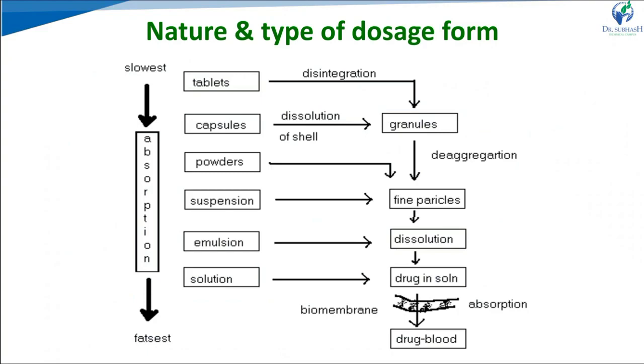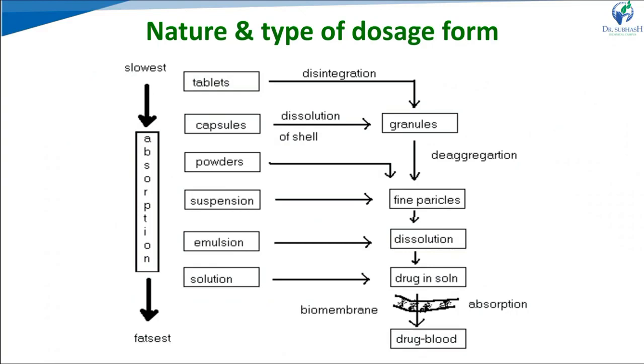Next one is the nature and type of the dosage form. Which type of dosage form we prepare also affects the dissolution, disintegration, as well as the absorption rate. Here in the figure we see slowest to fastest. Solutions give a better rate of absorption and dissolution as compared to other dosage forms, because the drug is directly dissolved in the medium or vehicle. For example, syrup, elixir, and aqueous solution type preparations go for direct absorption.